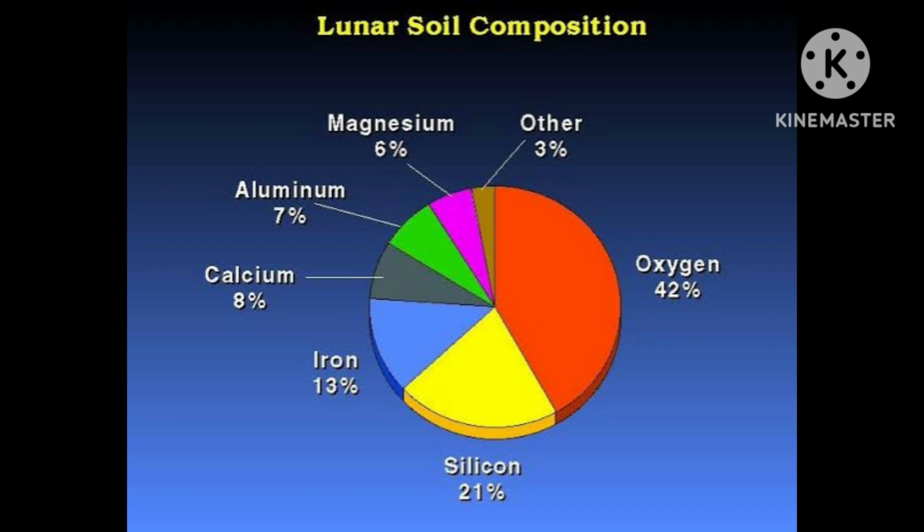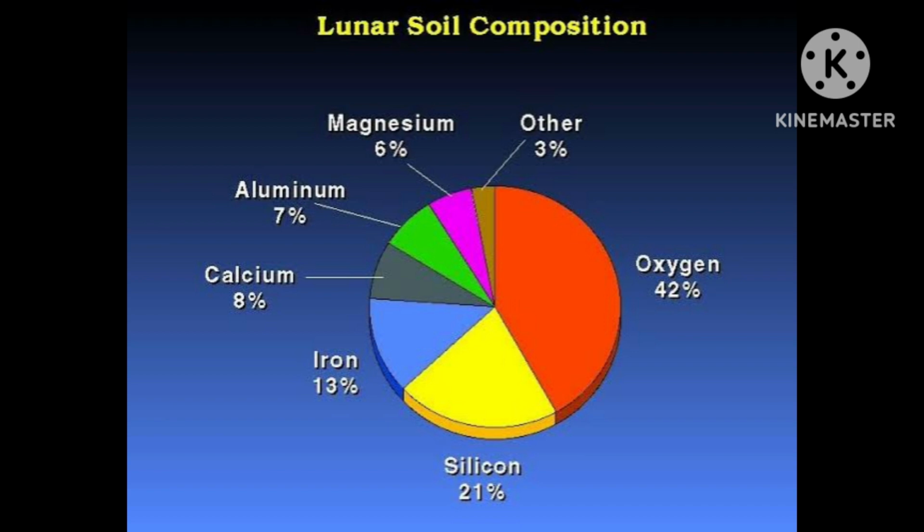Okay, and here again I want to tell you that nitrogen is found in the form of ammonia, and carbon is found in the form of carbon monoxide and carbon dioxide. Means carbon monoxide and carbon dioxide both are present.